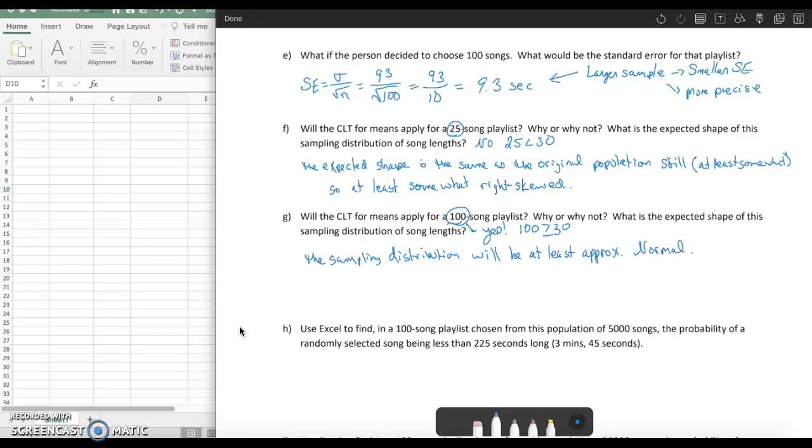It will be normal enough for us to feel comfortable using the normal calculator to calculate probabilities and feel like we're getting pretty accurate results there.